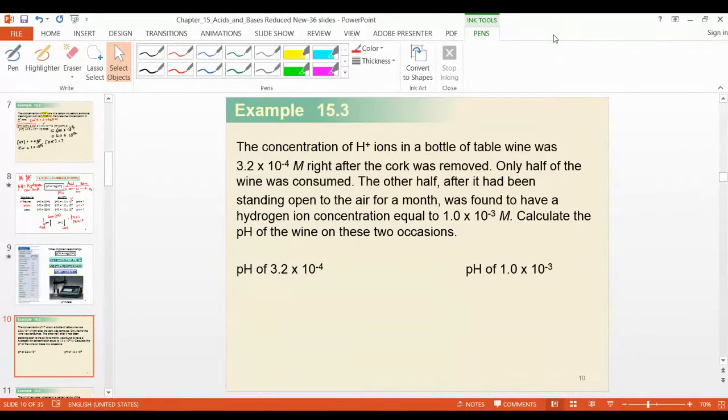Now, concentration of H plus ion in a bottle of table wine. This is the concentration right after the cork was removed, right? What it is generally telling is that, suppose you have the bottle, you remove the cork, and now this is wine inside.